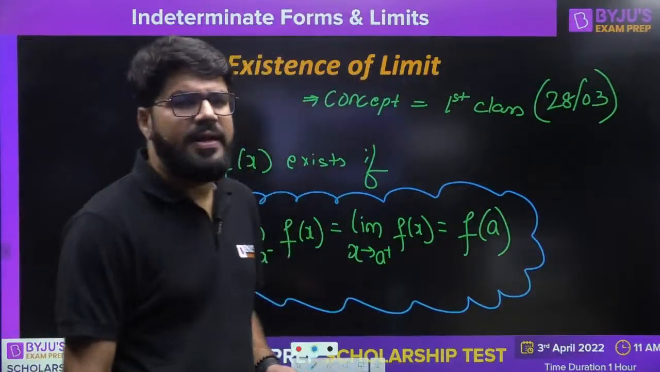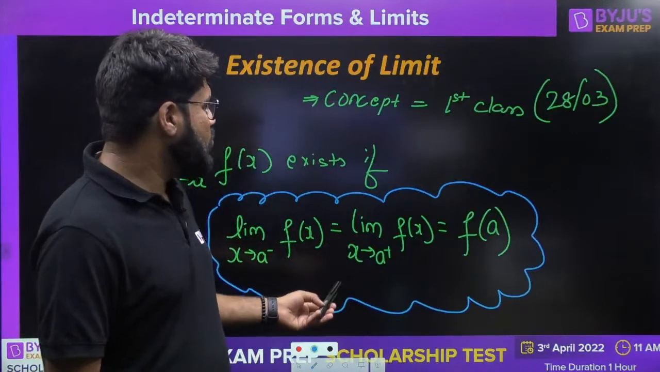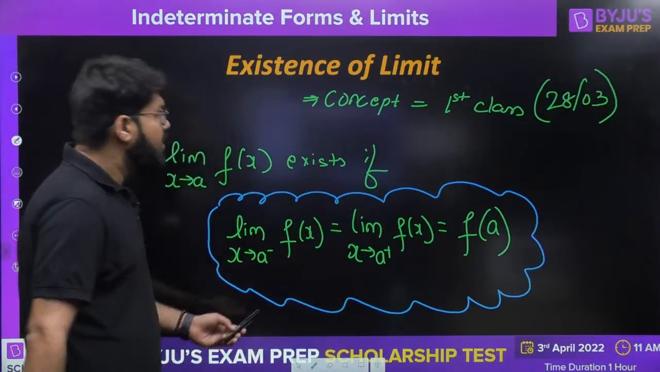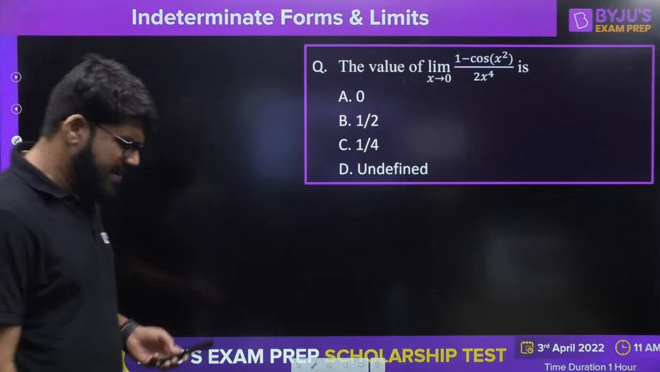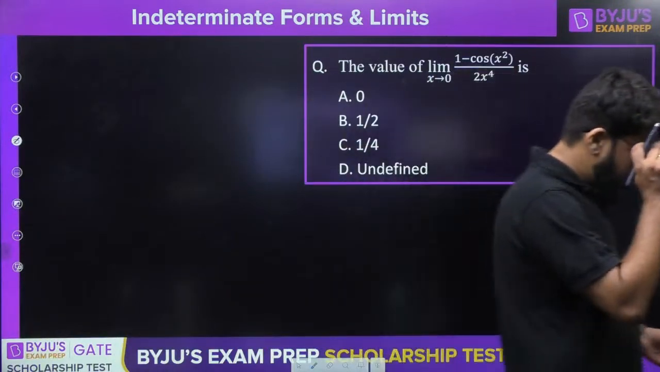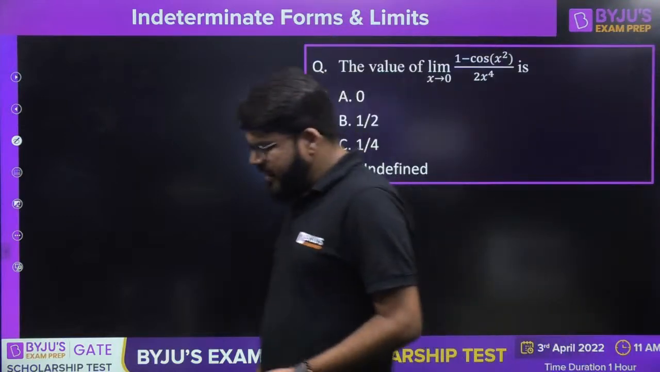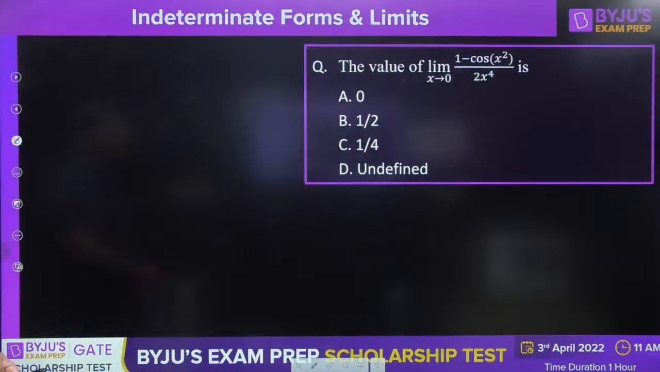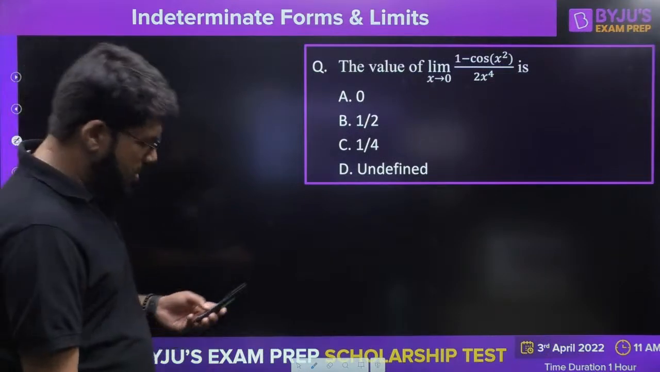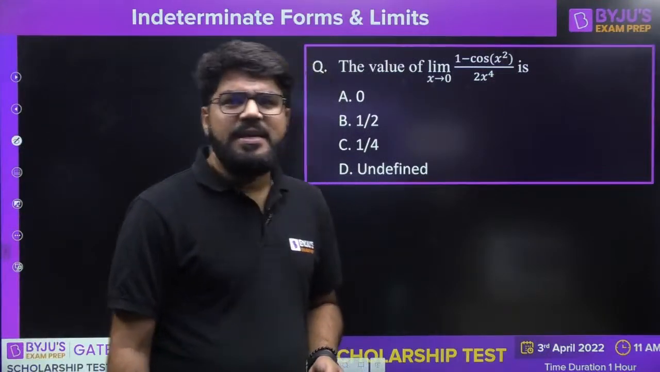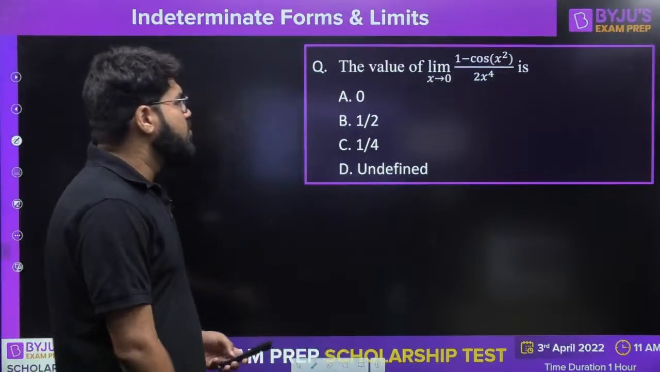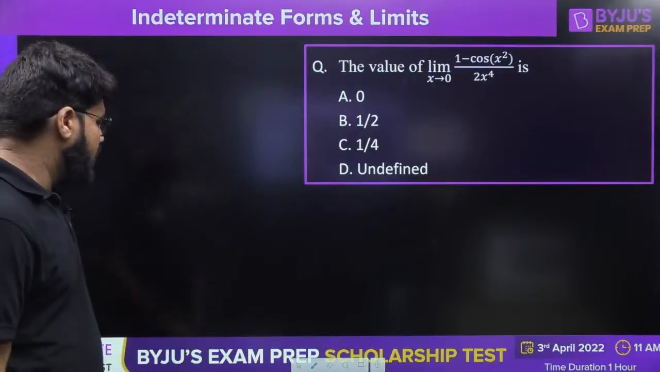So let's get moving ahead. Let's directly come to some of the basic questions. Come on. What is the value of limit x tending to 0, 1 minus cos of x square divided by 2x power 4? Come on guys, everybody. What is the limit of x tending to 0, 1 minus cos of x square upon 2x power 4?